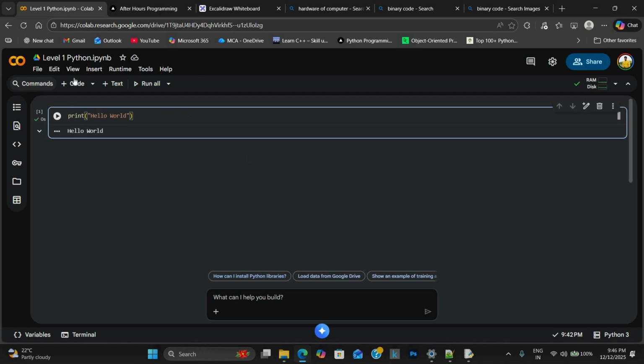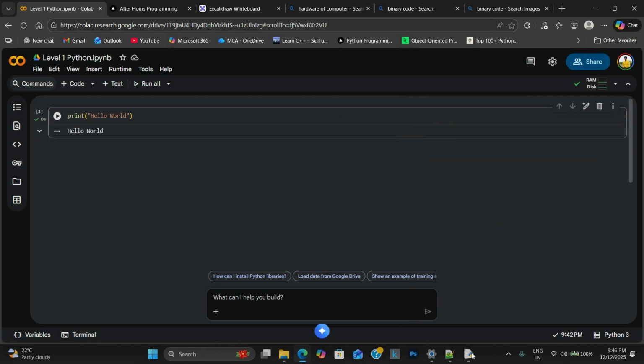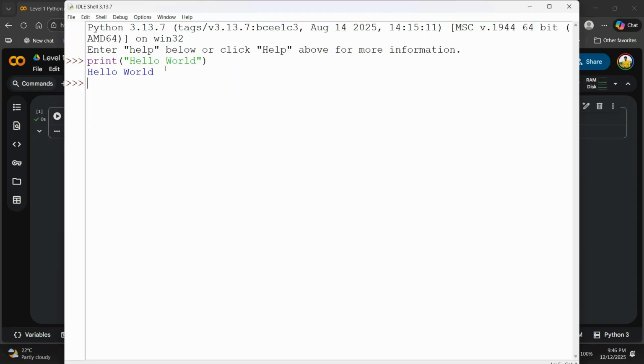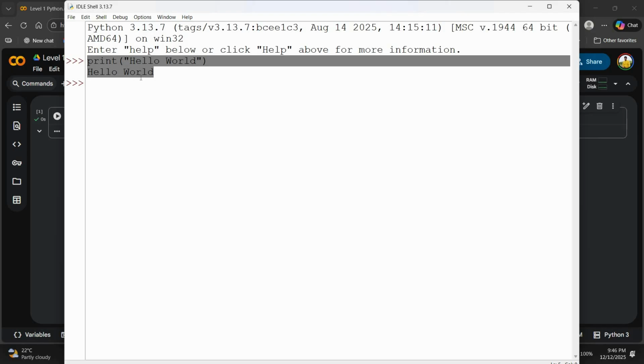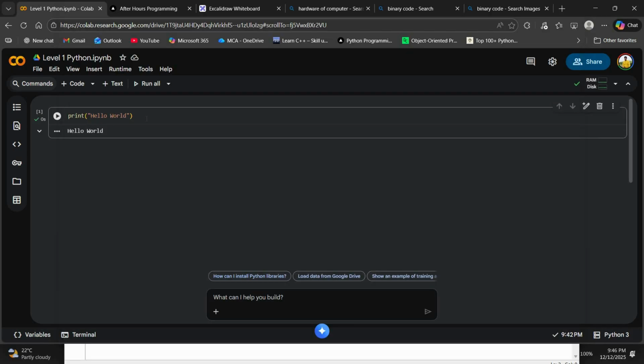In the same way, we are executing this code here also. This Google Colab will be at some server. It is the same process here and there.